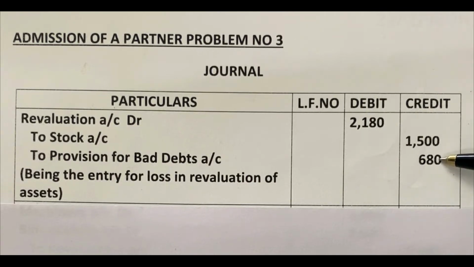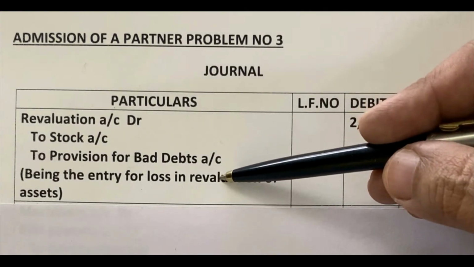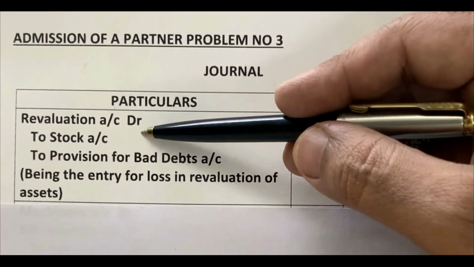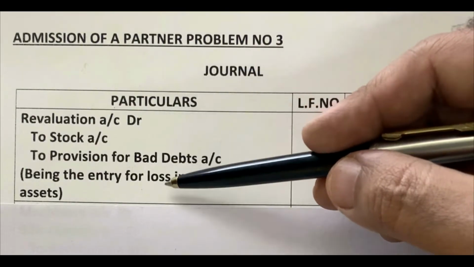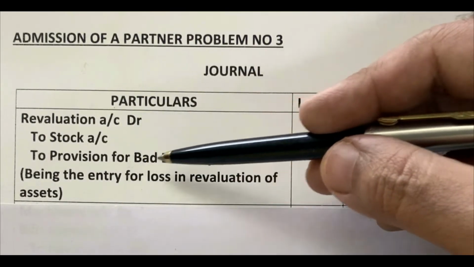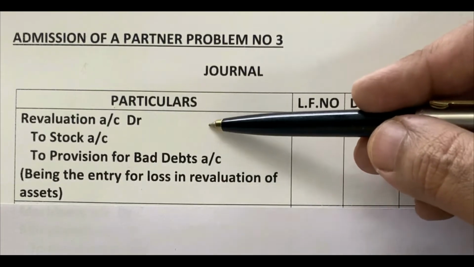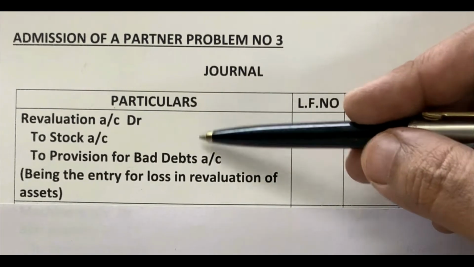Add these two amounts and the total, 2,180 rupees, we have to write in the debit column. What is the narration for this? What happened here? There are two assets whose value decreased. For that we wrote this entry, no? So mention that in the narration: being the entry for loss in revaluation of assets. So the asset value decreased. It is a loss. For that loss, we wrote this entry.